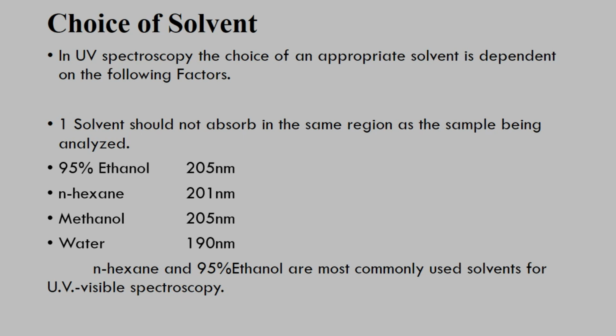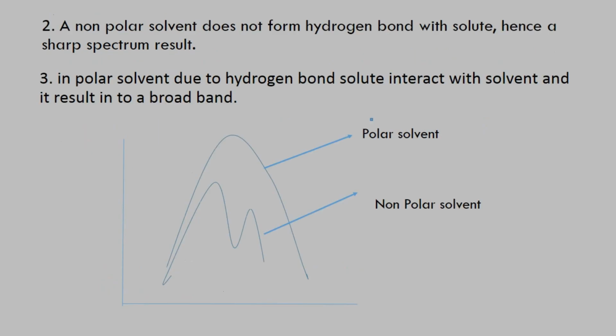Generally in UV visible spectroscopy, normal hexane and 95% ethanol are the most commonly used solvents. One more thing: the solvent should not contain a conjugated system, because if conjugation is present, the energy difference between HOMO and LUMO is smaller, and the wavelength must be higher, so it may affect our sample absorption value.